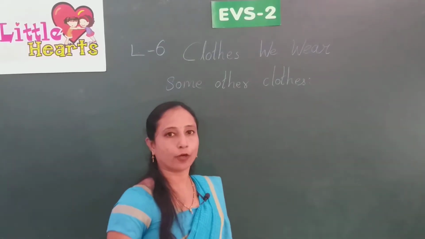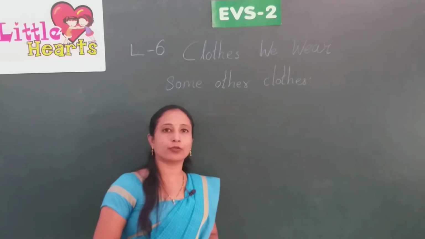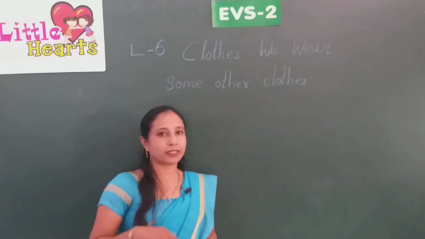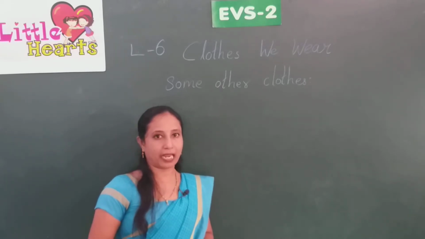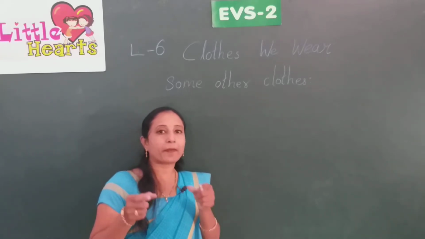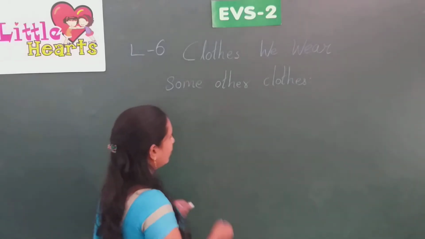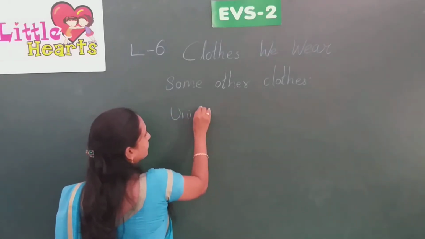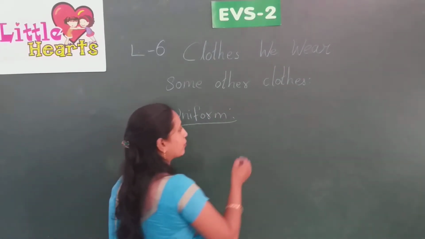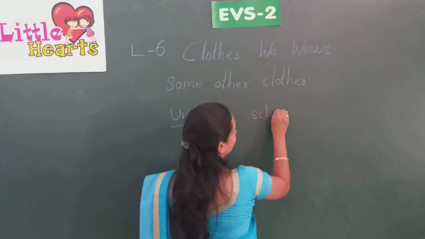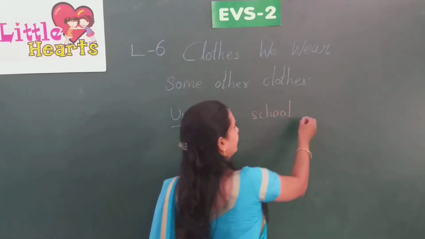Next one is uniform. You all know that children in different schools and colleges, some universities, use different uniforms, and all the children in a particular school have the same kind of uniform, isn't it? So uniform is worn by school children. School students are school children.